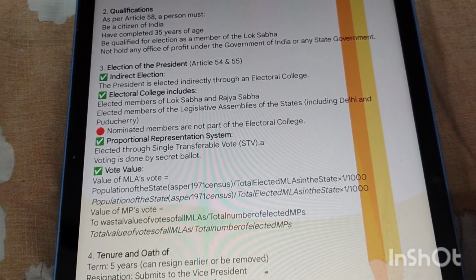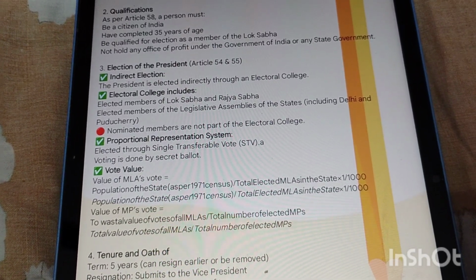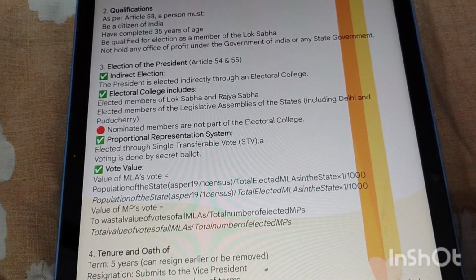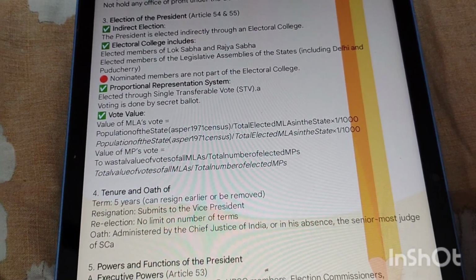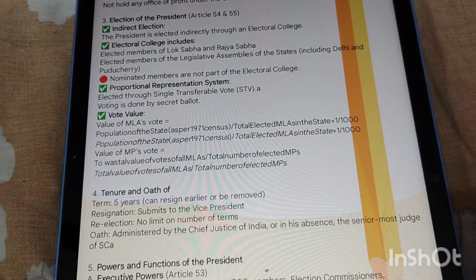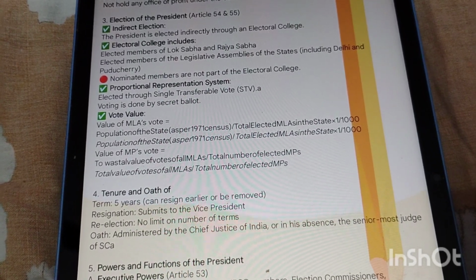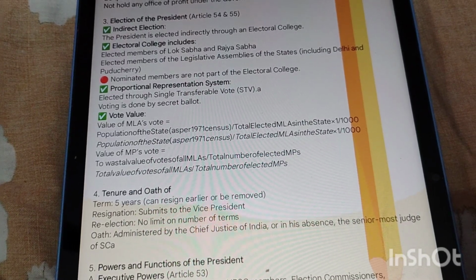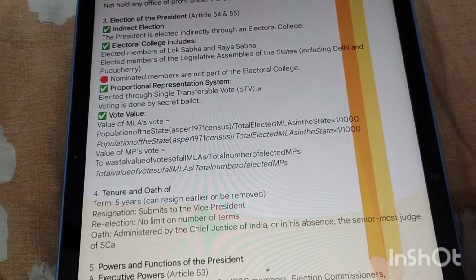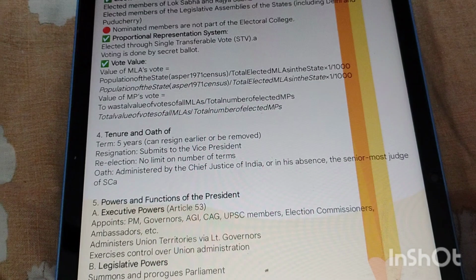The voting system is special. Voters rank candidates by preference, and votes are counted until someone gets a majority. This calculation formula you can see in Lakshmikant. We'll move to the next one, that is the tenure and oath.